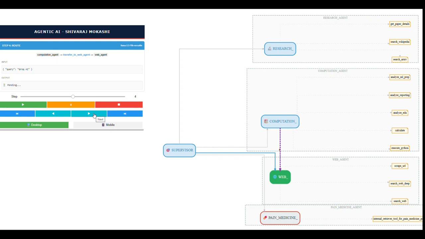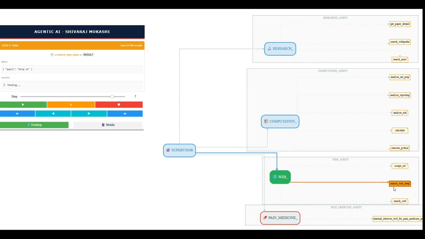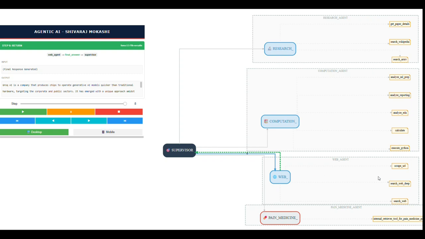So what I have to do is connect with whatever tool set, whatever team I have. Then I will go to the particular team member, like search web deep. Then I execute that and get the responses. This is how the LLM will work. Okay, now you understood the flow.